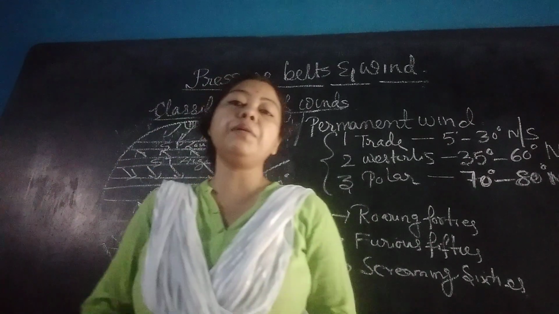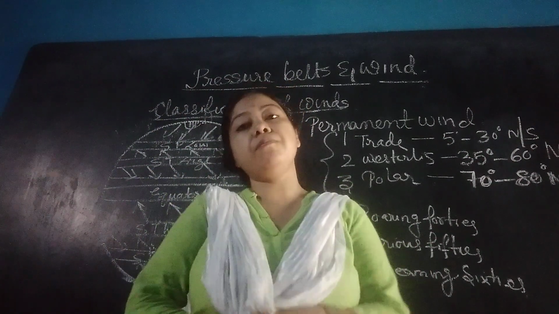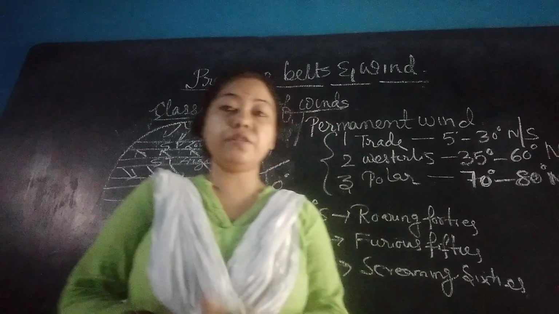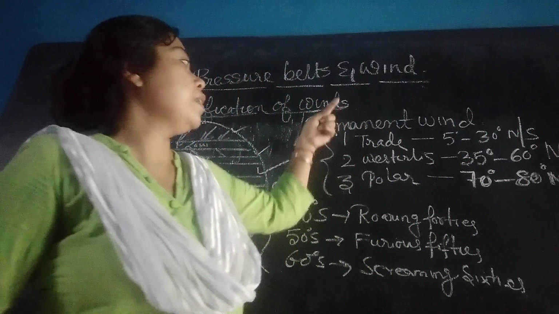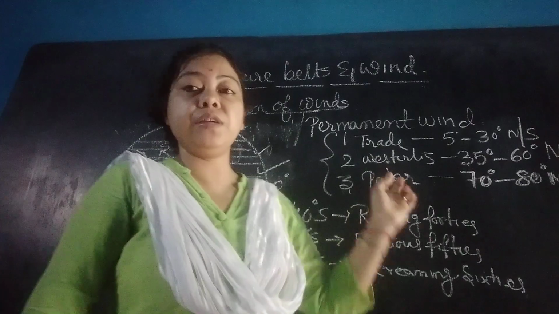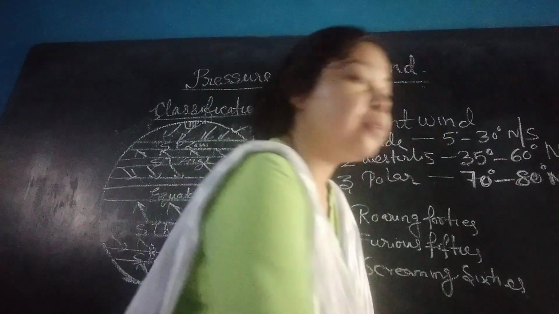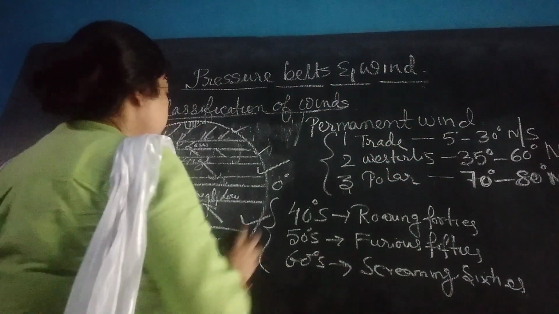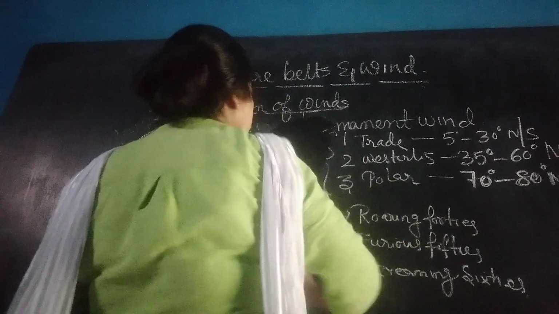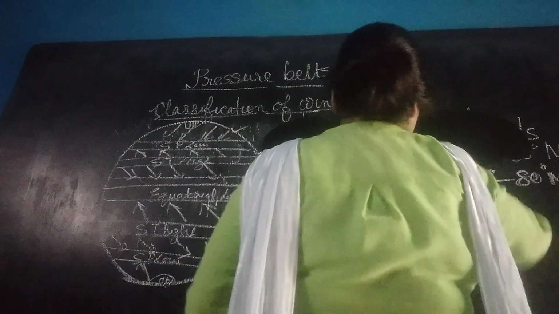So this is all about the permanent wind or planetary wind. You should read the three pressure wind systems: trade wind, westerlies and polar wind in detail. Afterwards we will go to the next part, that is the shifting of the pressure belt.